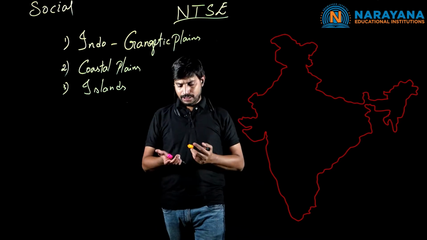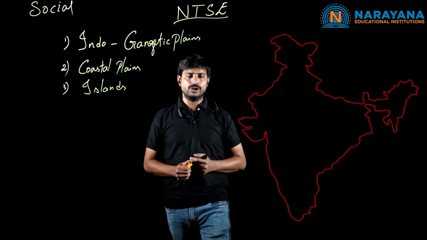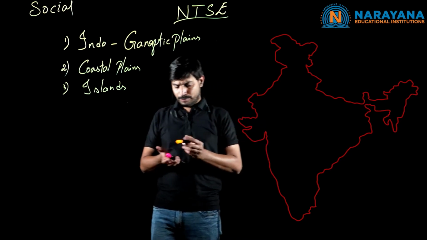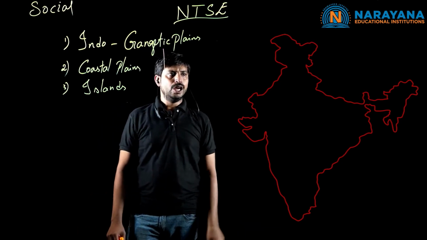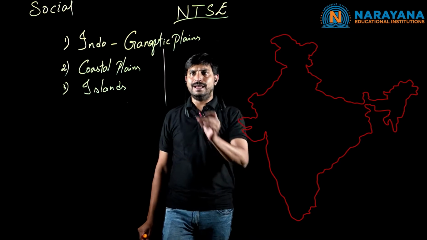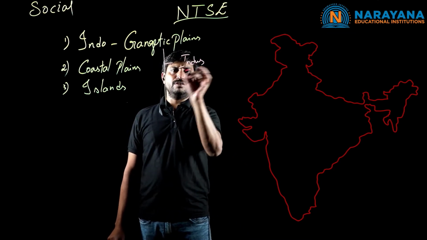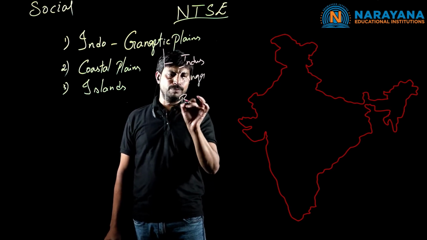Earlier, we discussed the 6 relief features of our country. The first one is the Himalayas, and we discussed some of the major rivers which flow near the Himalayas, which we call Himalayan rivers. What are all those? The first one is Indus, Ganga, and the last one is Brahmaputra.